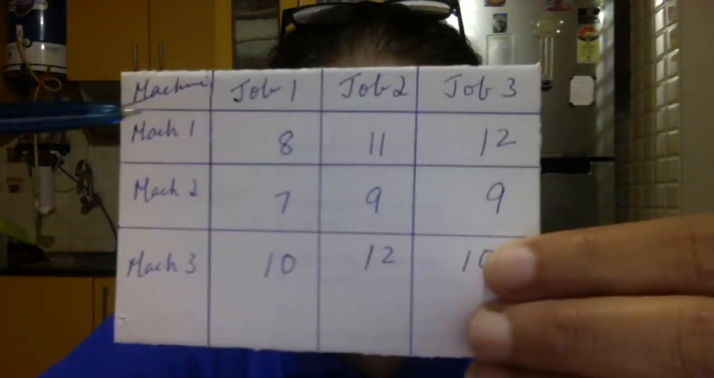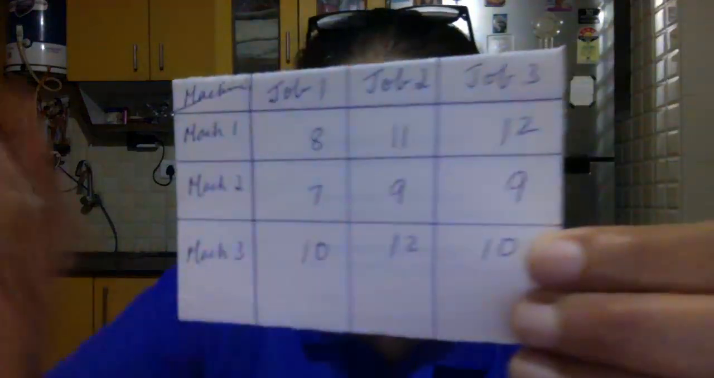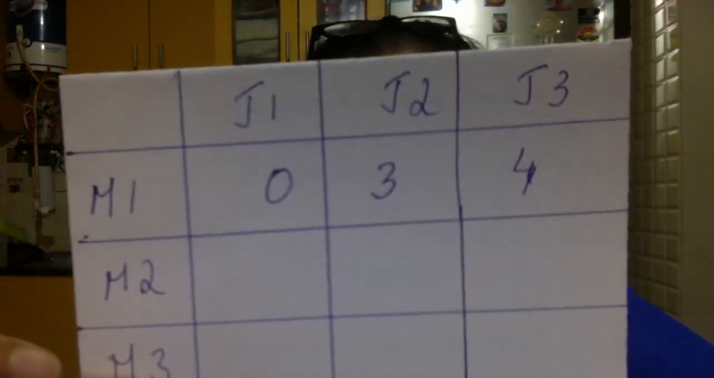Okay, now we will go here and see. In the row deduction, 8 is the smallest one. So 8 minus 8 is 0, right? Right. 11 minus 8 is 3. 12 minus 8 is 4. So in the new matrix, you will get 0, 3 and 4.